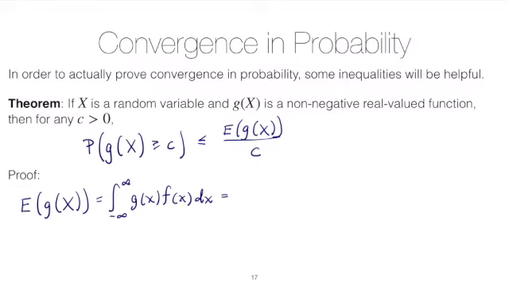And the proof technique here will be to start with the expected value and use the law of the unconscious statistician. So start here with the expected value of the function of the random variable, and then use the law of the unconscious statistician. So we will integrate with respect to the PDF of x, not the PDF of the transformation g of x, but we'll multiply by the function of the random variable.